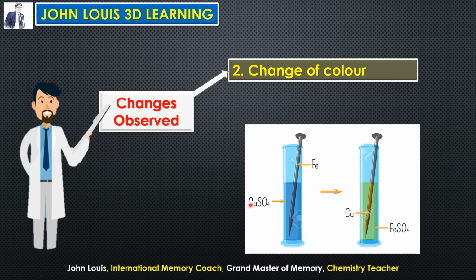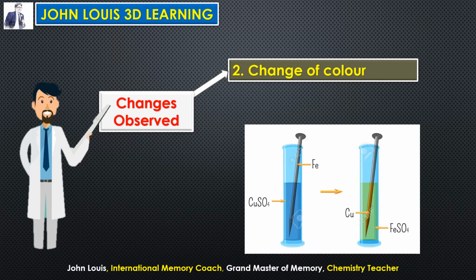So the copper separates out, which is brown in color and gets deposited on the iron nail. So that is why the brown copper deposits on the iron nail appear brown on the surface. Whereas the iron present in the nail displaces copper in the copper sulfate solution and forms ferrous sulfate solution, which is green in color. That's why the blue color changes into green color.